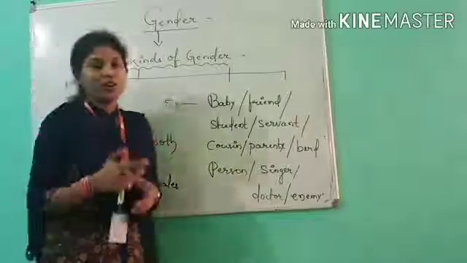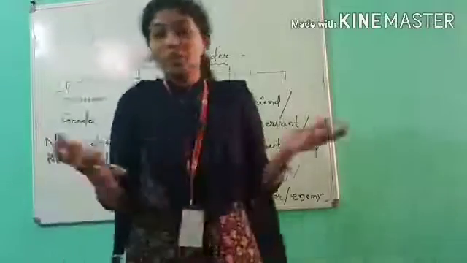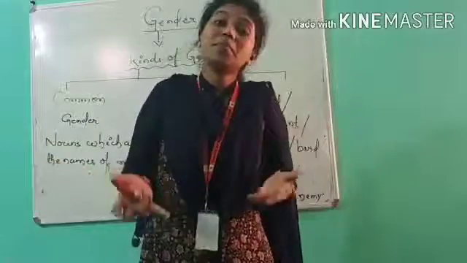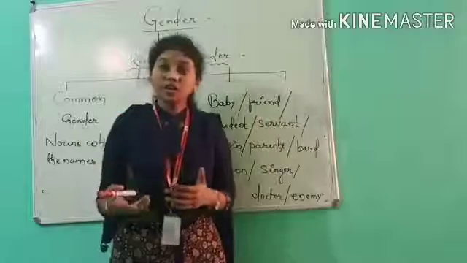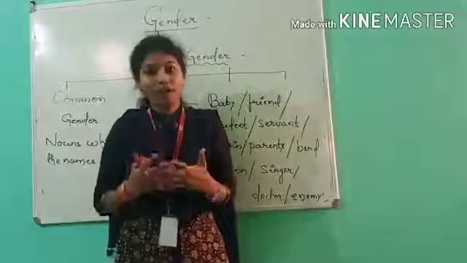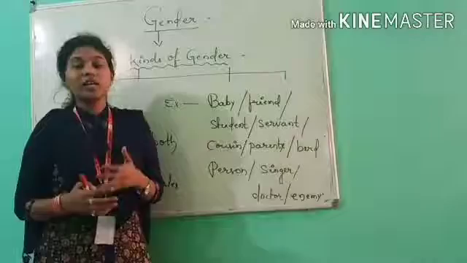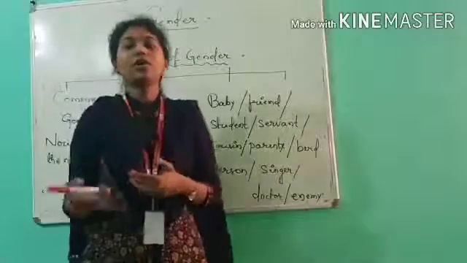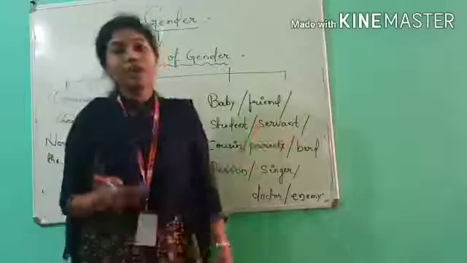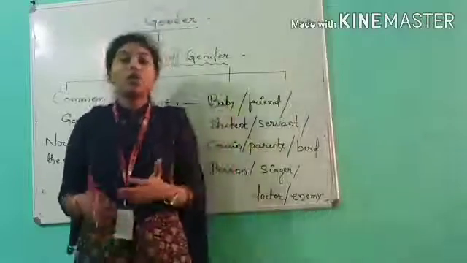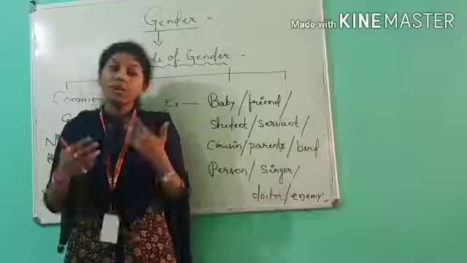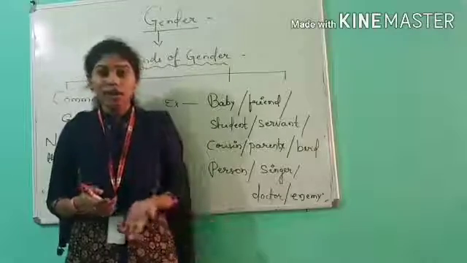Like baby. For example, if I say baby, it can be a baby boy, it can be a baby girl. If I say friend, it can be a girlfriend or a boyfriend, right? Again, student, it can be a girl or a boy. Here servant or maid, it can be a lady or a man, a boy or a girl, right?